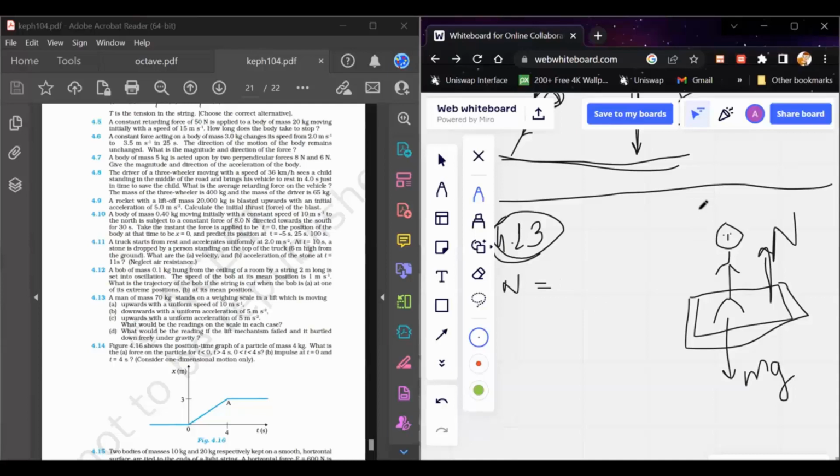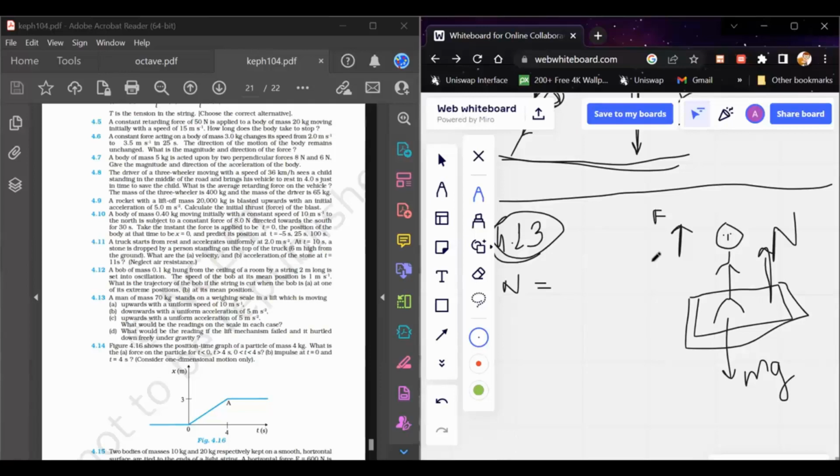There might be a case when the lift is accelerating upward, then you have to draw the FBD of the body to consider that acceleration as well. The normal reaction force basically tries to balance the man over the platform. The man remains at rest relative to the lift in which he is standing.